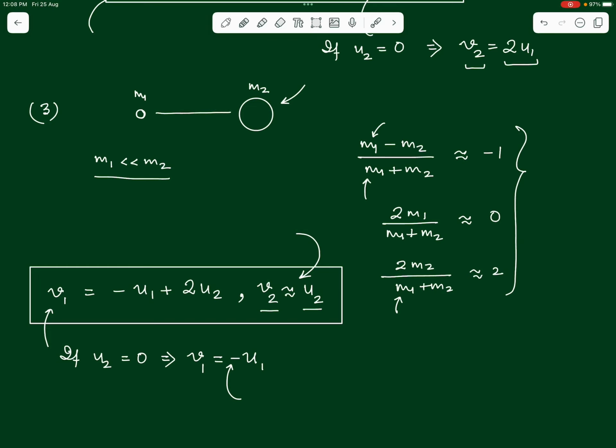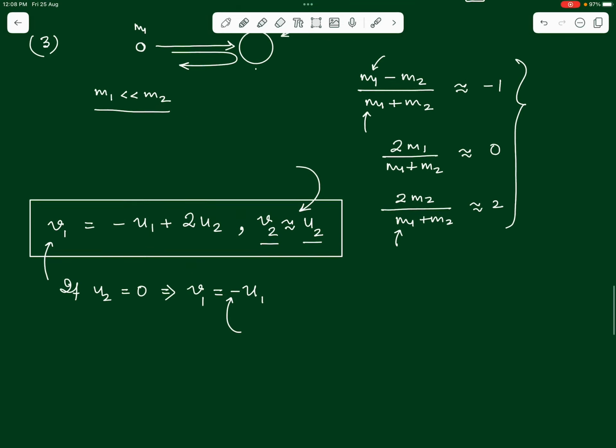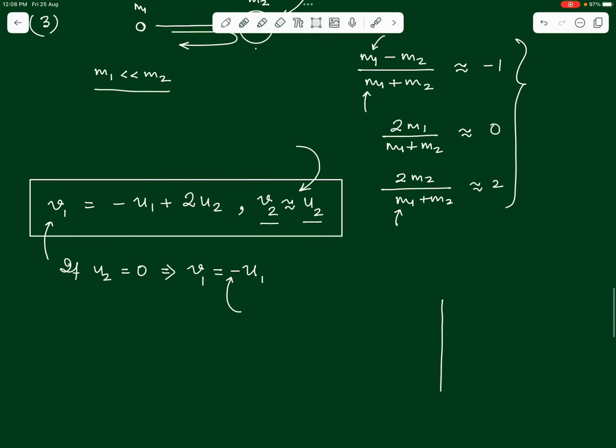So if a bicycle comes and hits a truck from behind, and let's say the truck is at rest, nothing will happen to the truck, it will still remain at rest, whereas the bicycle will now rebound backward and will move with the same speed with which it was coming initially towards the truck. Okay, this is also a standard case where we have a heavy wall, and a ball that comes and hits this wall with a certain velocity v.